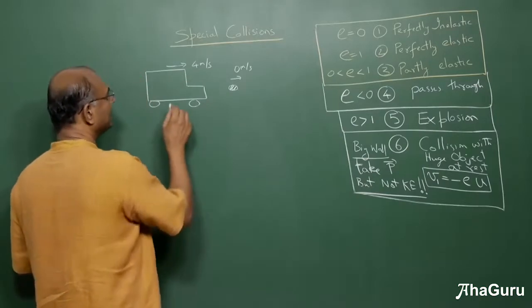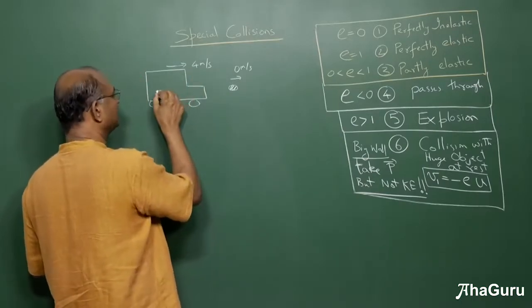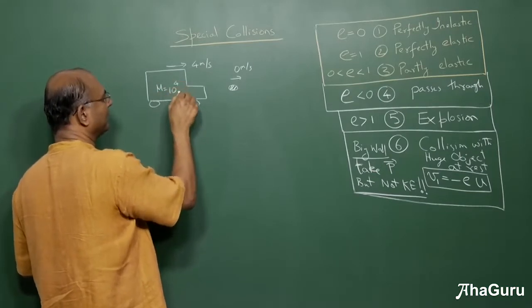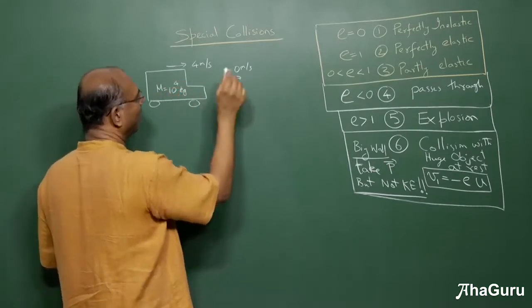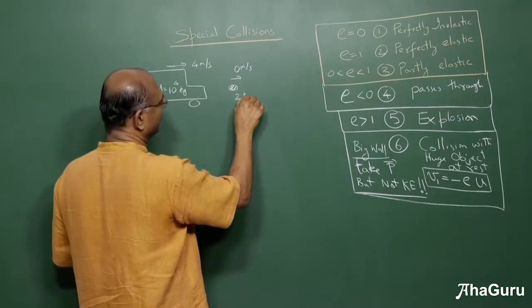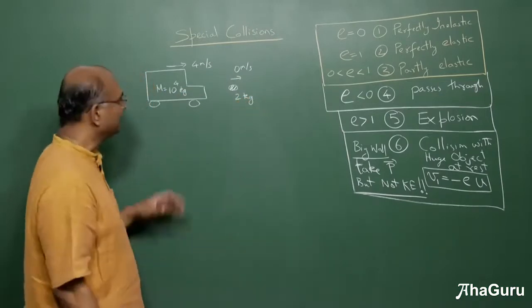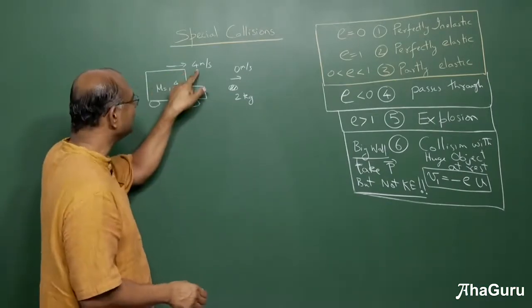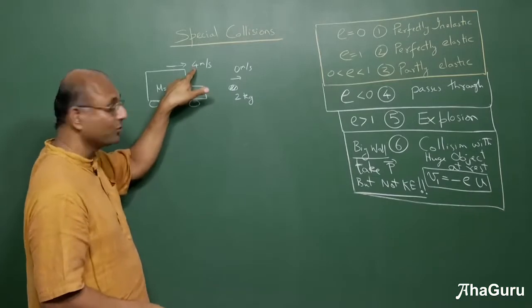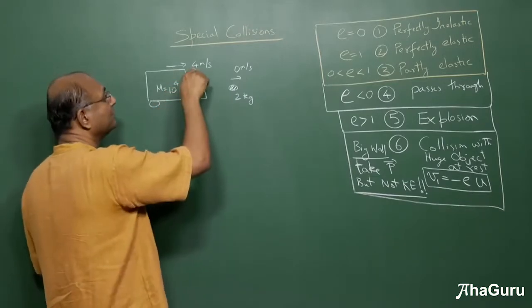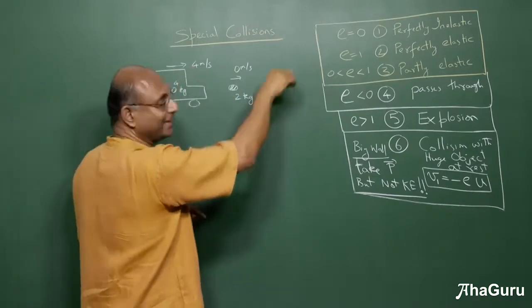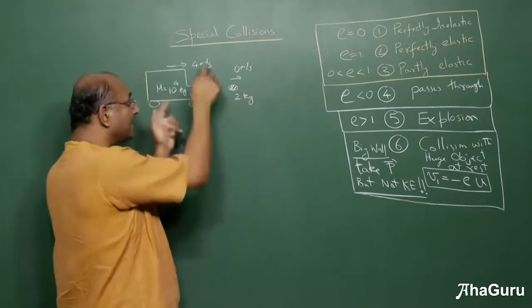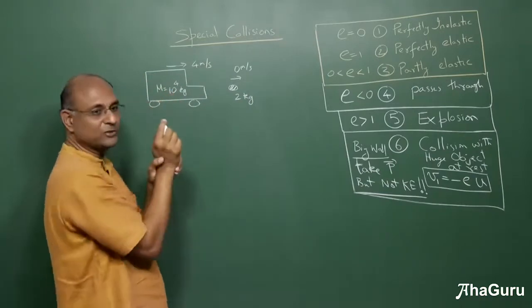Now first point is that the truck has a huge mass. So I will call this mass some 10 to the power of 4 or 10 to the power of 5 kg. Ball, let us say, has 2 kilograms mass. So you know that momentum conservation makes very little sense here, because if instead of 4 I have 3.999 into 10 power 4, that 0.0001 will still matter because this is such a huge amount.